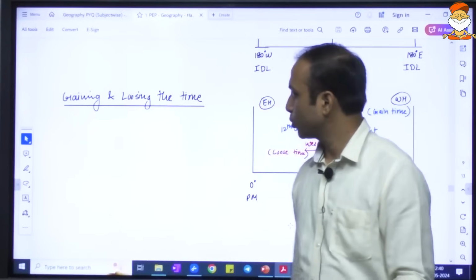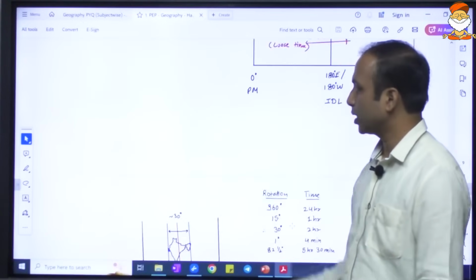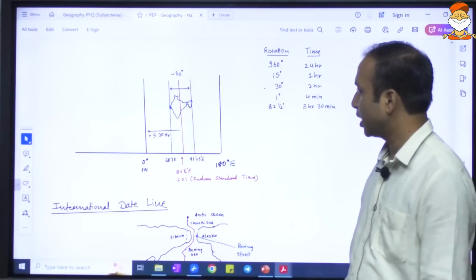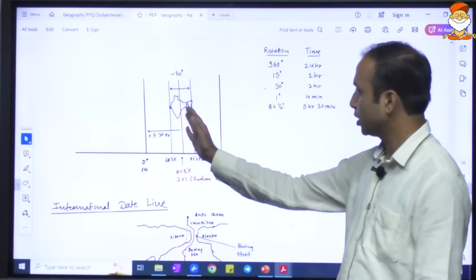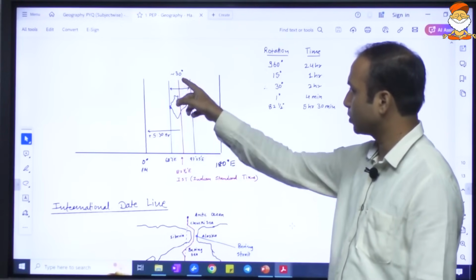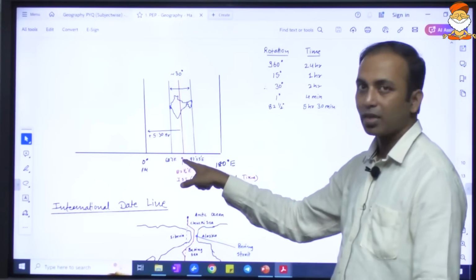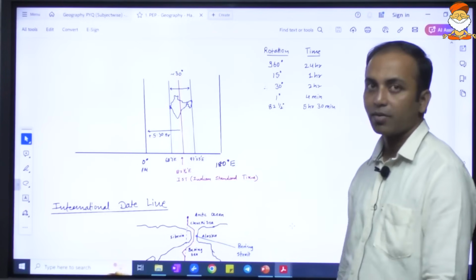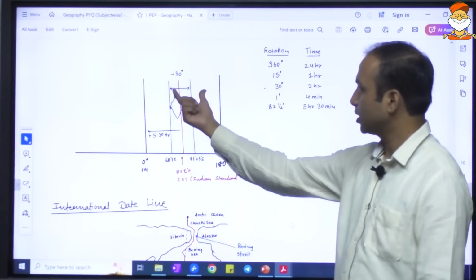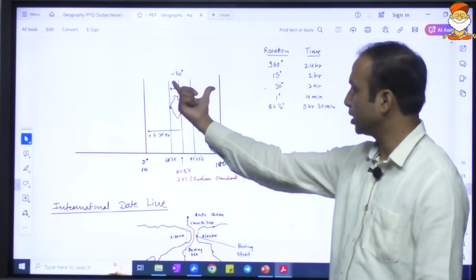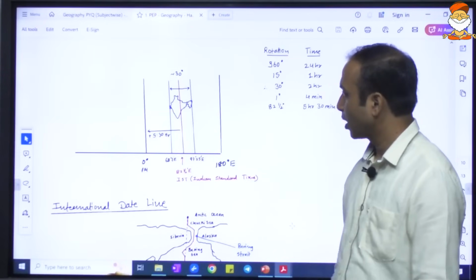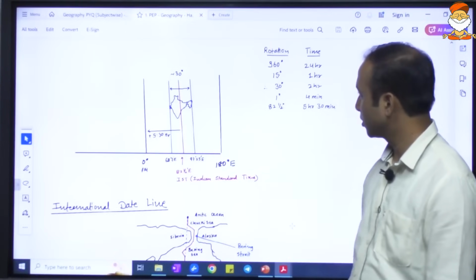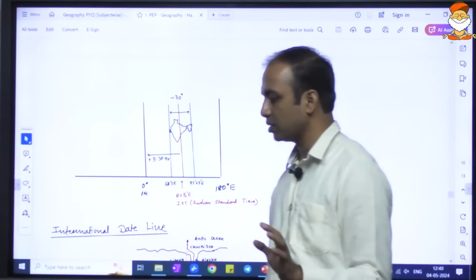I hope you are understanding the concept of gaining and losing the time, the latitude and the longitude. A very, very important longitude here is with respect to India. You know the geographical extent of India, especially in terms of the longitude. We are 68 degrees 7 minutes east, the westernmost extent, and the easternmost extent is 97 degrees 25 minutes east. So there is a distance of 30 degrees between these longitudes. And we have taken 82.5 degrees east as the Indian standard time.